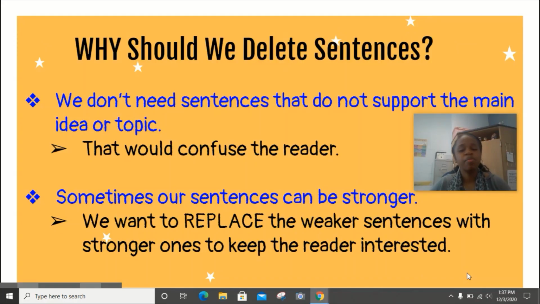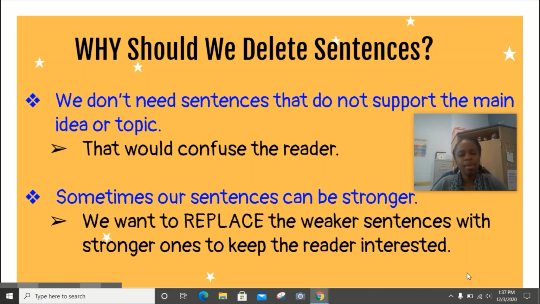All right, so Mr. Burford talked with you about adding sentences. And those sentences that you added, they supported the main idea or the topic, okay? They supported what we were talking about. So if we have sentences in there that don't support the main idea, we got to get those out of there, okay? Because that would confuse our reader, okay?